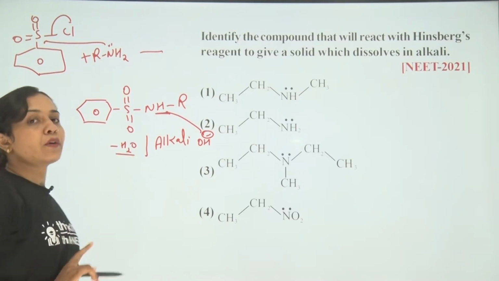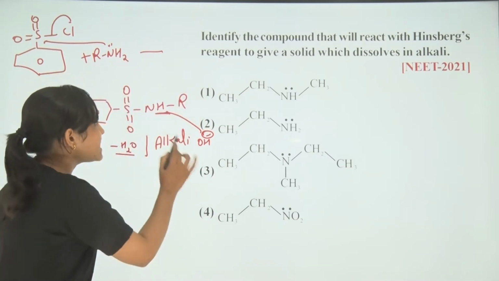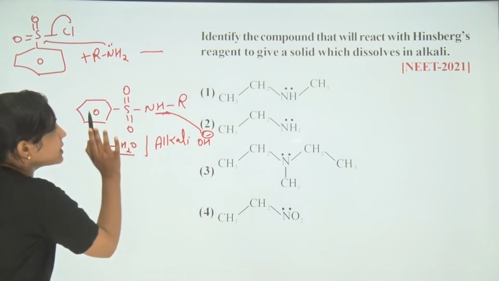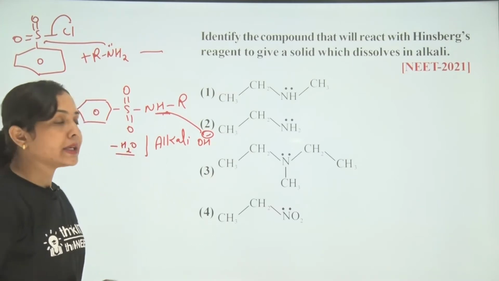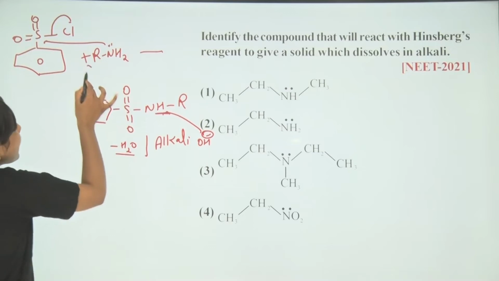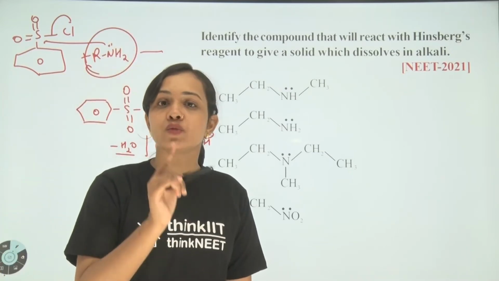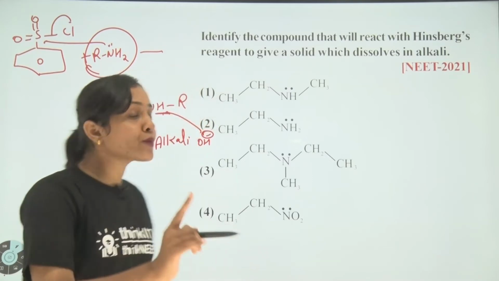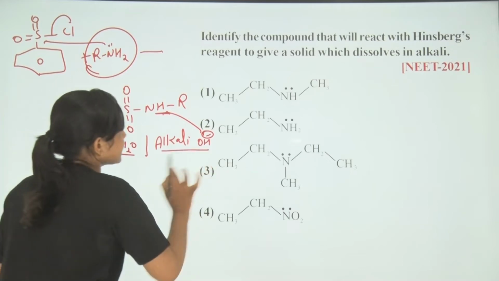Because this compound contains acidic hydrogen, this solid dissolves in alkali. So the amine should be a 1 degree amine, a primary amine, then it will react with the Hinsberg reagent and give us the solid which dissolves in alkali.